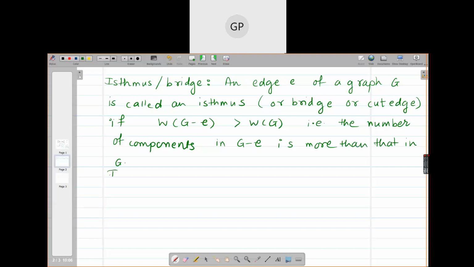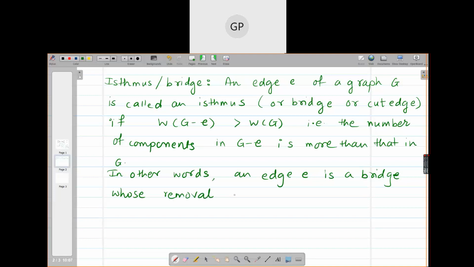In other words, an edge E is a bridge whose removal leaves a disconnected graph.